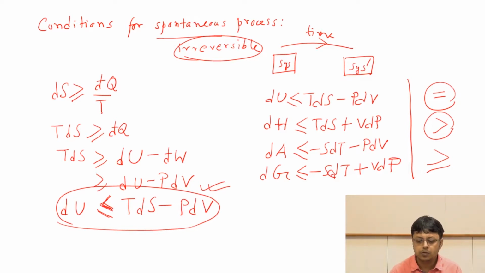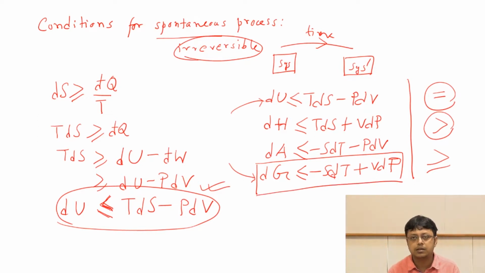Now we'll examine one by one. Particularly we'll start with this one, but we'll see that the most important equation, which is very important for chemists, is perhaps the equation for the Gibbs free energy, and we'll have a slightly longer discussion on the Gibbs free energy. Now let us start with the equation for dU.